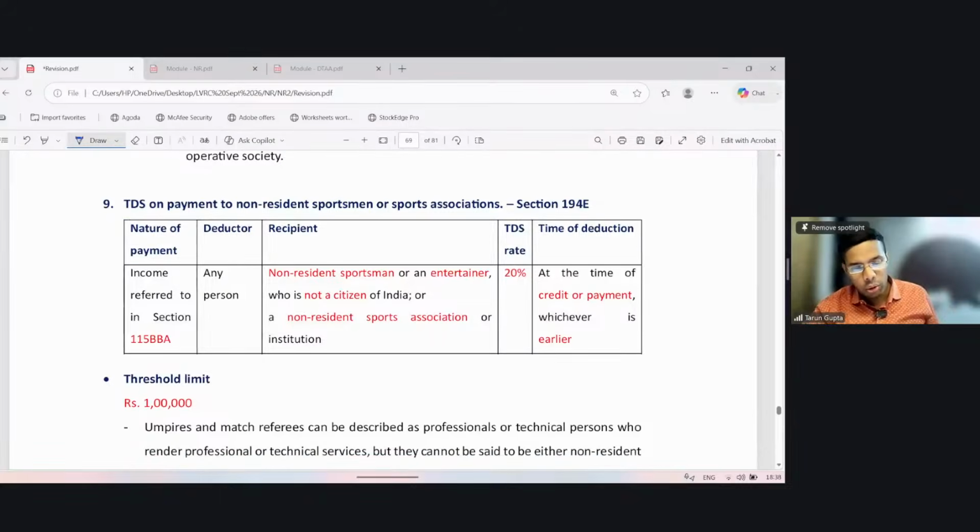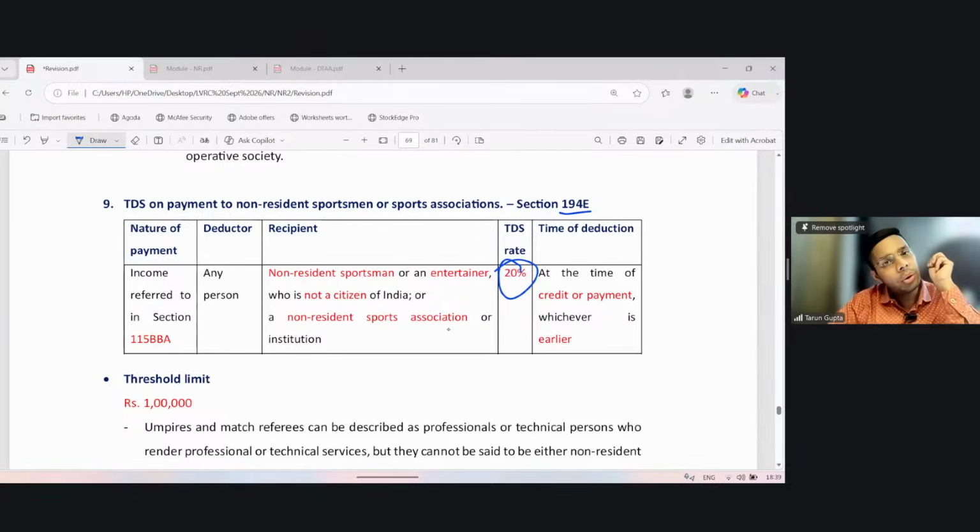Now, TDS on payment to non-resident sportsmen or sports association, 194E. It talks about the income referred to in section 115BBA. We just did 115BBA, but it said that for sportsmen who are not a citizen of India or not a resident in India, if he is deriving income from playing matches in India or from advertisement or from contributing to media articles, then such income is taxable at 20%, and the payer is required to withhold tax on such income under section 194E at the rate of 20% only.